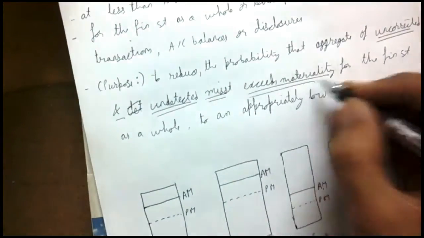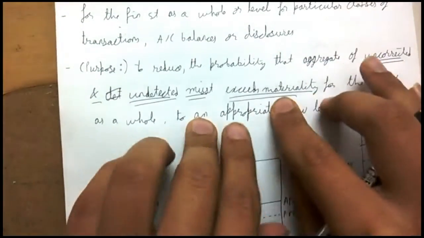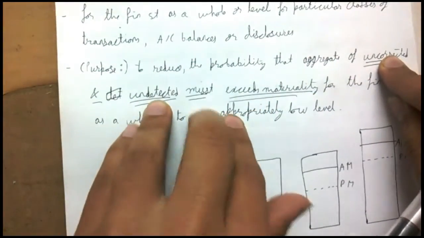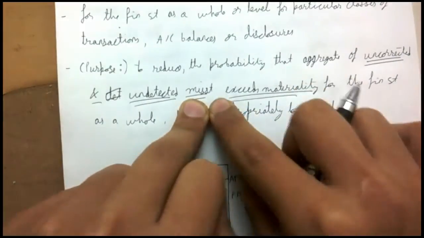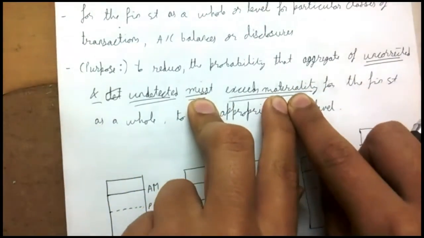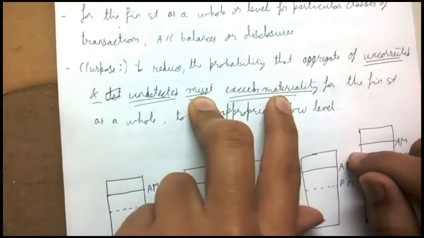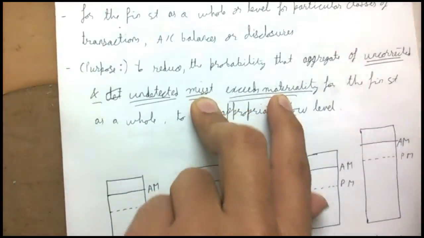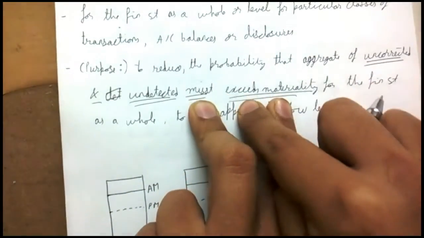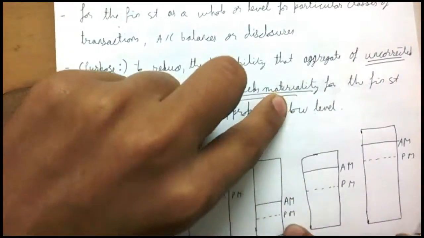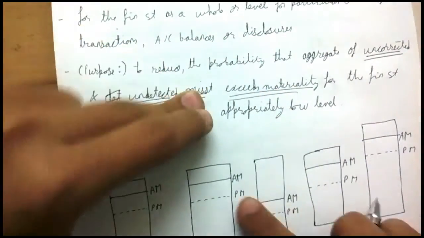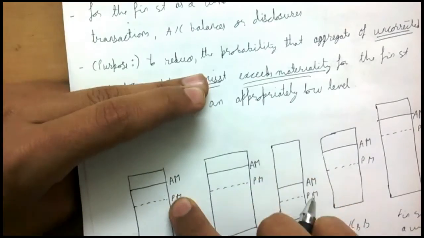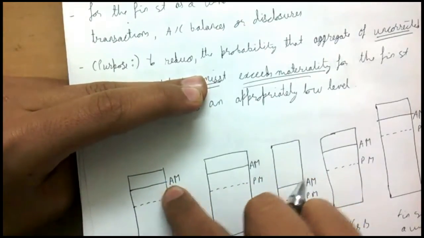This is not a good situation, because in that case they become material misstatements. So in order to avoid such circumstances, we are setting a level below the actual materiality. So even if the performance materiality has been crossed, actual materiality won't be crossed.